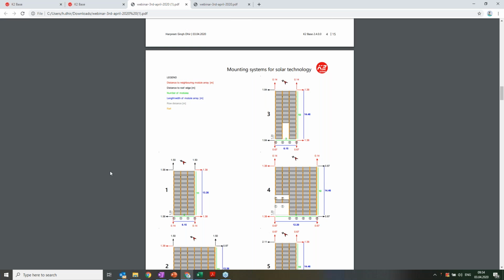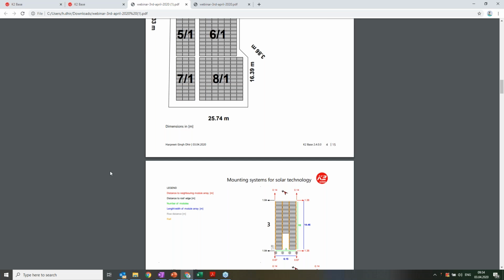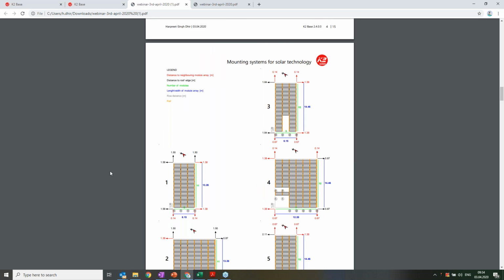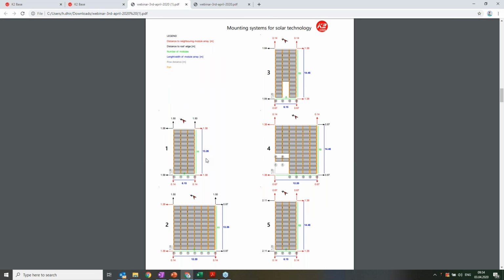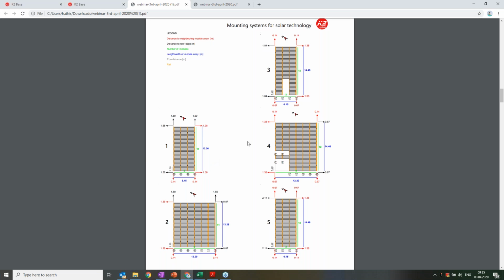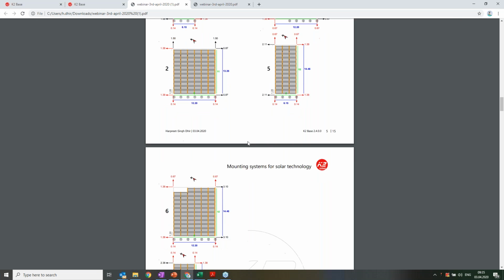This is a complete layout plan, and now this has been divided into 8 blocks, and this report will tell you the forces for each block, also the dimensions. Here is an example. This first block is 13.26 meters in length, and width is 6.15 meters. These are the forces acting on the sides. So for each block, it will tell you the forces which are acting.